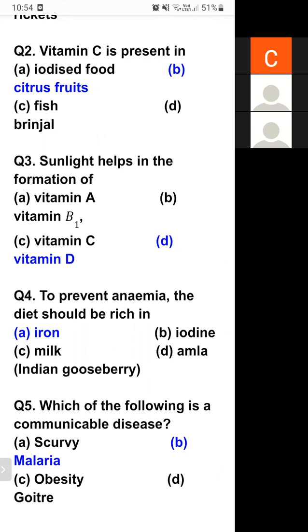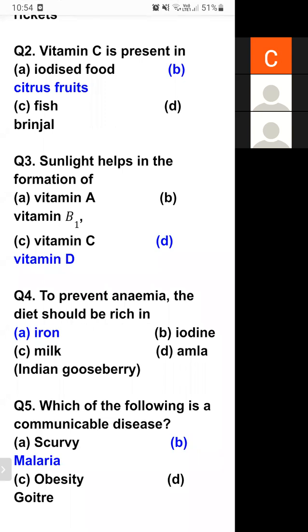There are so many foods which contain lots of iron, like brinjal, guava, apple. These are some green leafy vegetables, some of the fruits, some of the vegetables which contain iron.